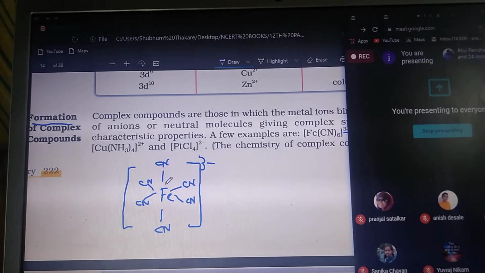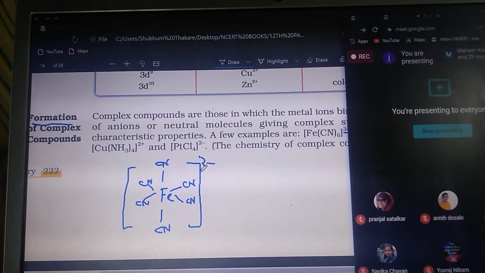If you are asked how much is the secondary valency, you have to write that 6 is the secondary valency, because there are 6 bonds covalently bonded to the metal atom. So in this way the complexes are formed.